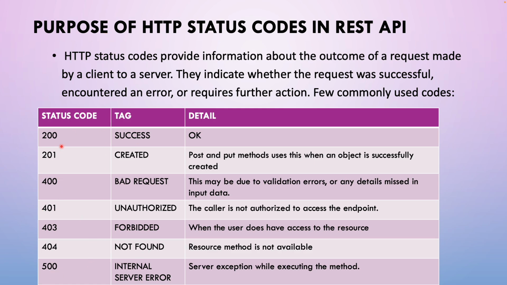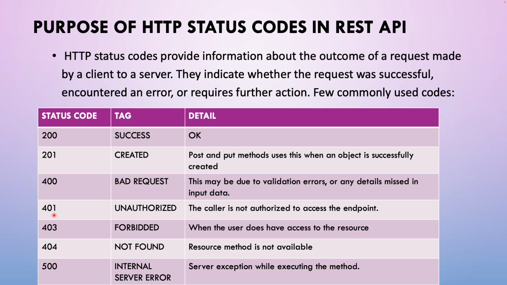So if my status code in the response is 200, then there's no problem with it. It is success. It is an okay response. If it is 201, usually we will use this for post and the put methods. If I want to create something and I'm posting the request, and if it is successful, if that object is created, then I'll get 201. What is 400? If there is something wrong with my request, so if there is a mandatory field which I missed to send, then what will happen? The response code will be 400, which is bad request.